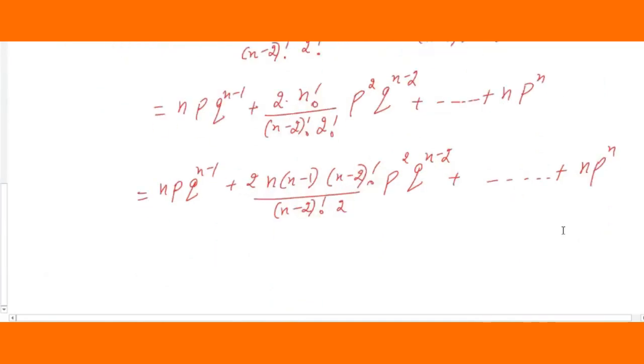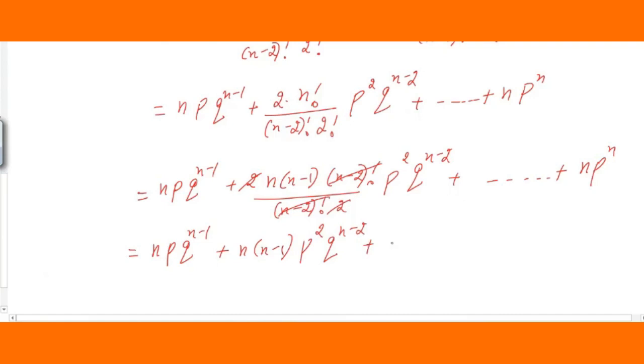So like this, if you continue, it's solving this problem. So it is n p q^(n-1). Now you can see, simplify: 2 and 2 will get cancelled. Similarly n minus 2 will get cancelled, remaining things as it is. So plus I'm going to get here n and n minus 1, this is p^2, and this is q^(n-2).